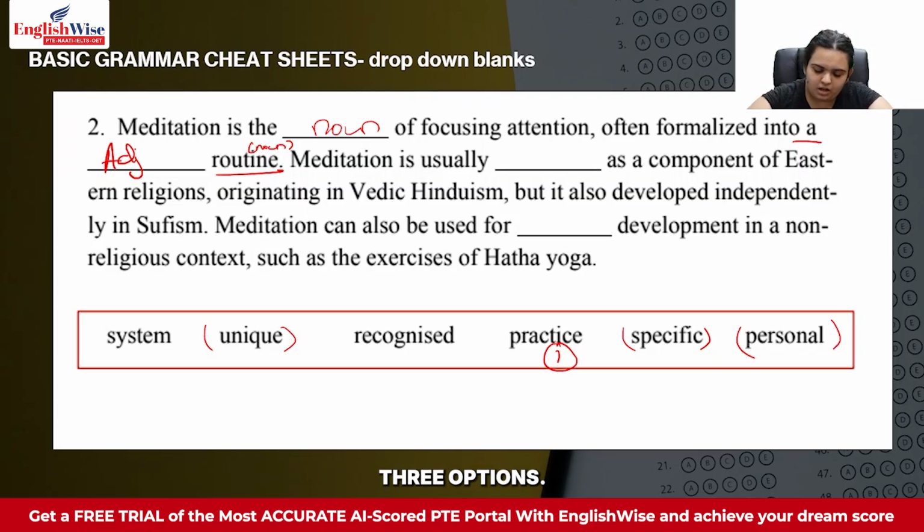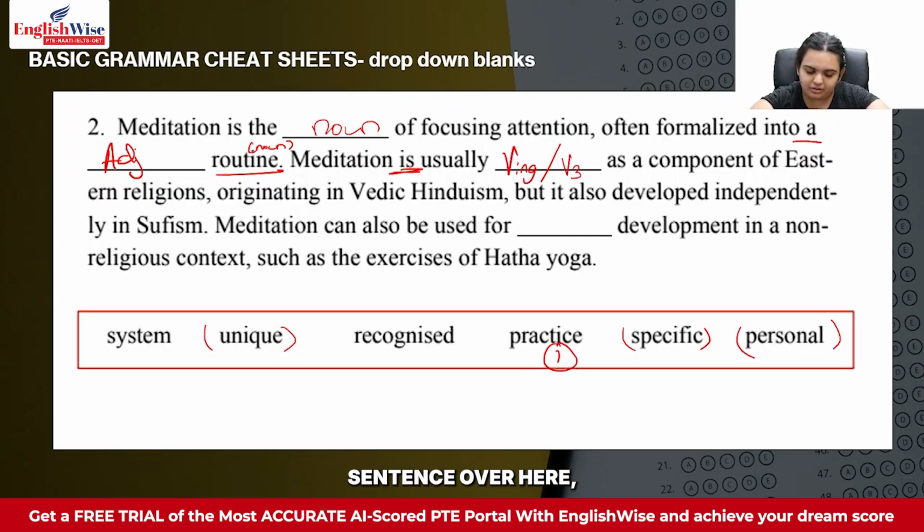Meditation is usually dash as a component of Eastern religions or originating in Vedic Hinduism, but is also developed independently in Sufism. So usually composition. So if "is" is given over here, we will either go with V-ing if it is active voice, or we will go with V3 if it is passive voice.